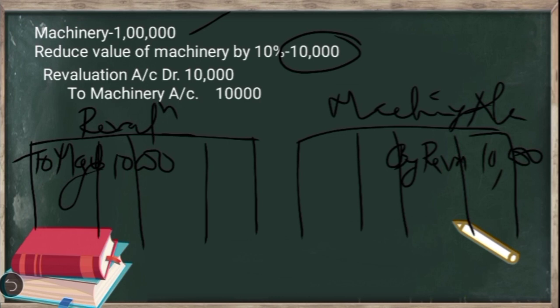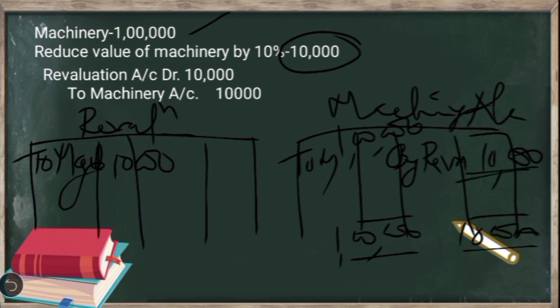So now in the machinery account, already the opening balance we have is 1 lakh rupees. Okay, so now after this entry, suppose we are going to close this account. In the machinery account, 1 lakh rupees opening balance was there.